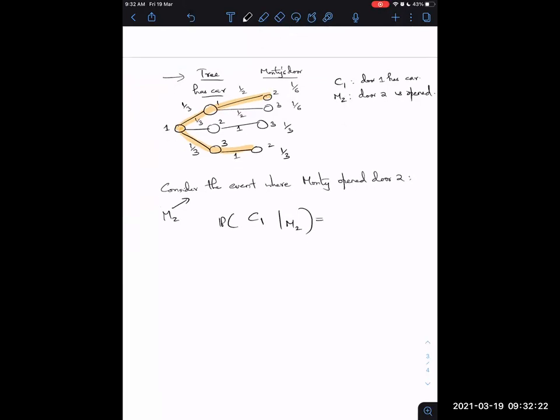And what is this probability? So you can apply the definition of conditional probability. Now, can someone tell me the answer? So see, the numerator tells you the probability that the first door has a car and door 2 was opened.